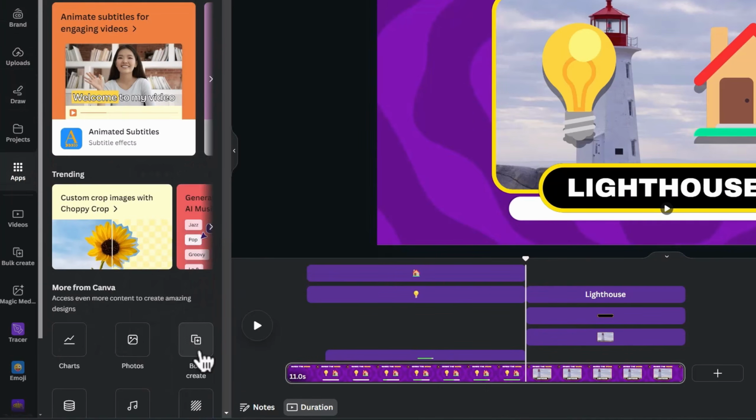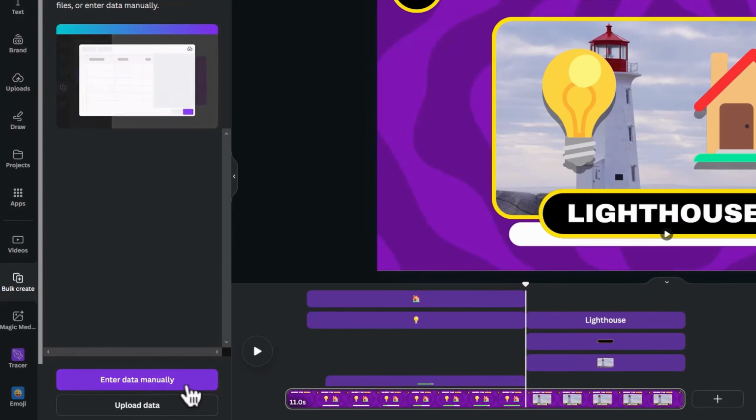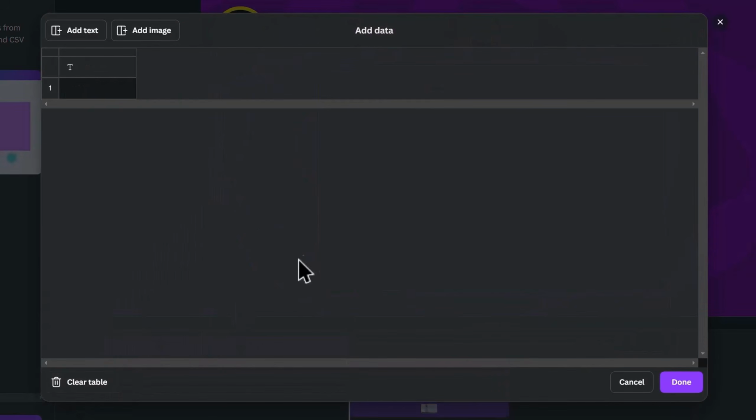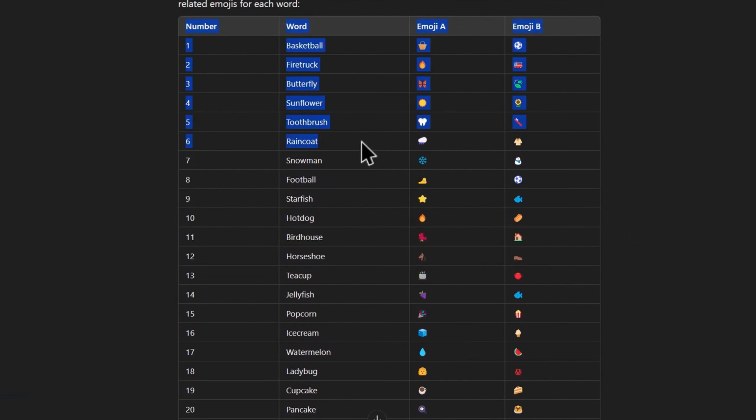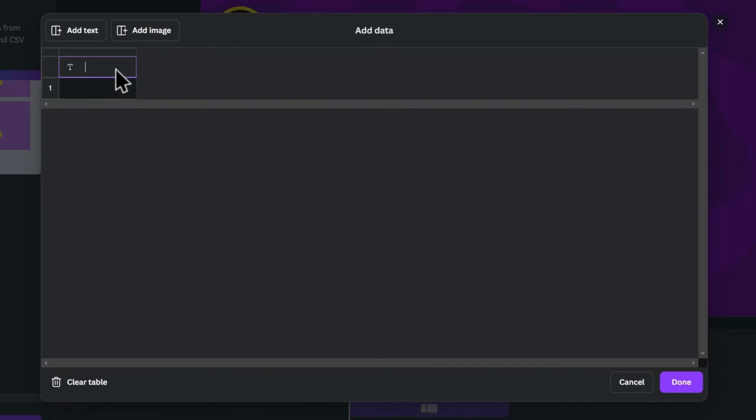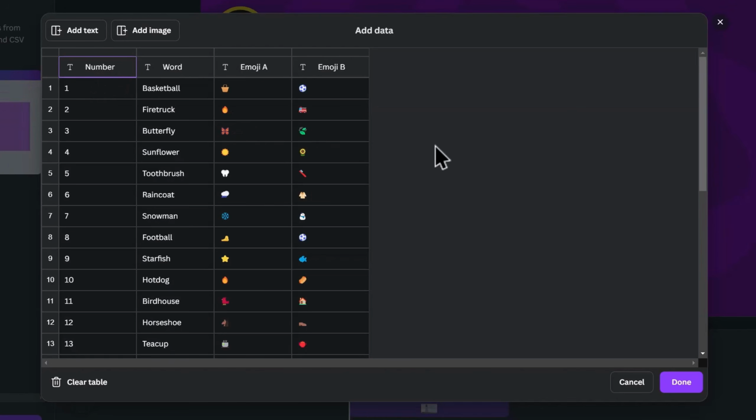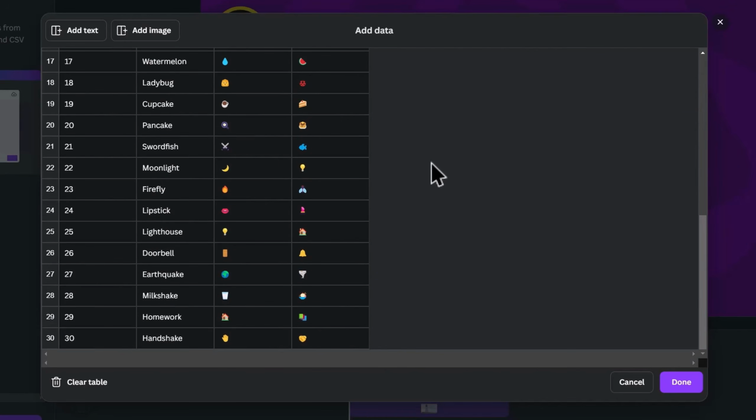Next, go to Bulk Create on the Apps section on the left and click on the first button. Clear the table and go back to ChatGPT to copy all the data from the table. Paste it on the first block, and if you check the emojis, you will notice that some are not accurate.